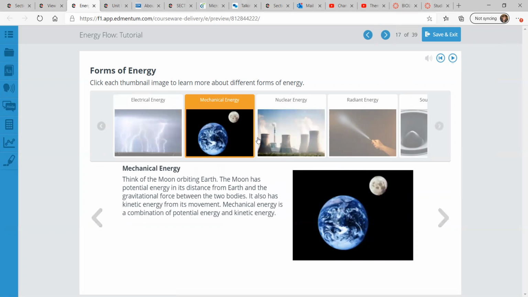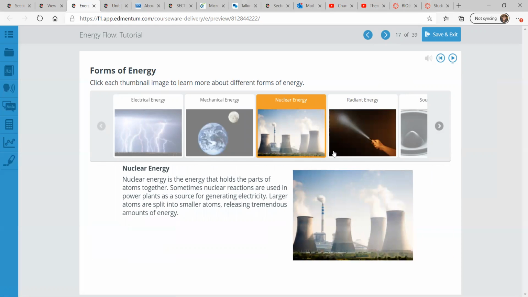Think of lightning and electricity. Mechanical energy. Mechanical is very much what we've been talking about. Think of the moon orbiting the Earth. The moon has potential energy in its distance from Earth and the gravitational force between the moon and the Earth. It also has kinetic energy from its movement. Mechanical energy is a combination of potential energy and kinetic energy.